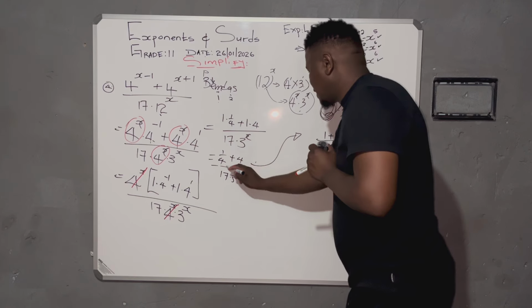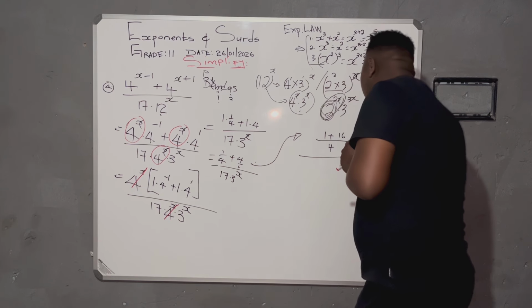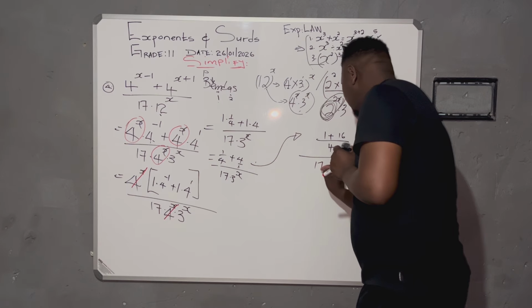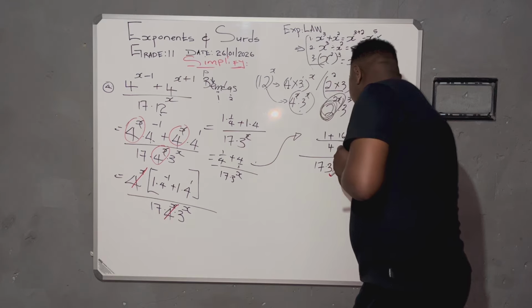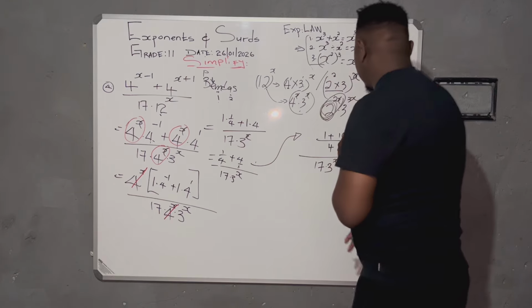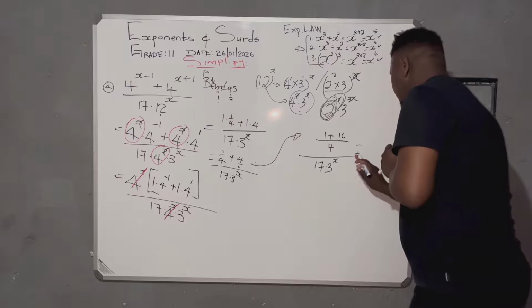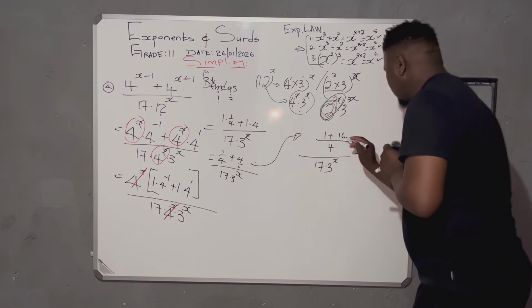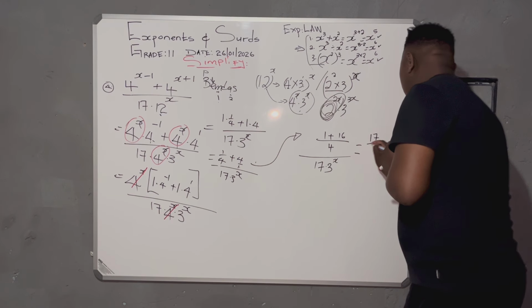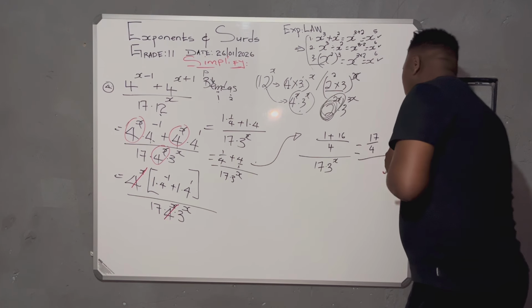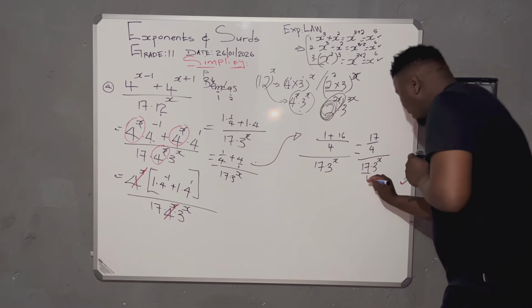Remember, this is just a part of this numerator. All over 17 times 3 to the power x. Now, furthermore, this one, when I simplify, is going to be 17 over 4, all over 17 times 3 to the power x. I can say now over 1.